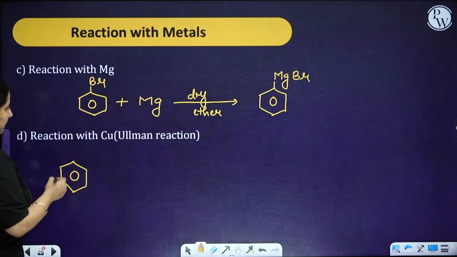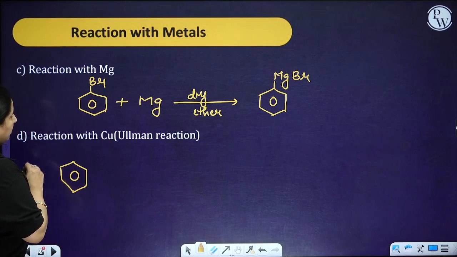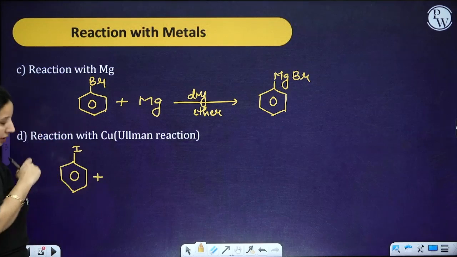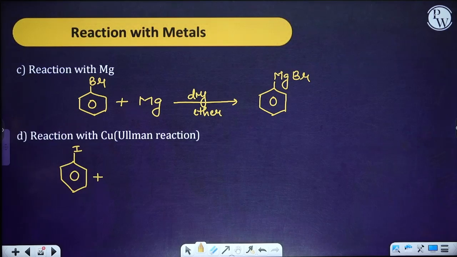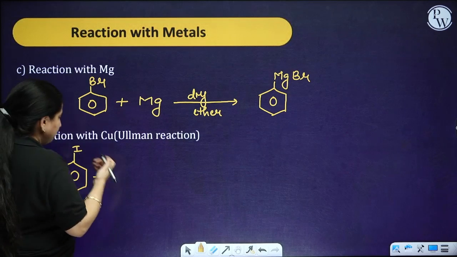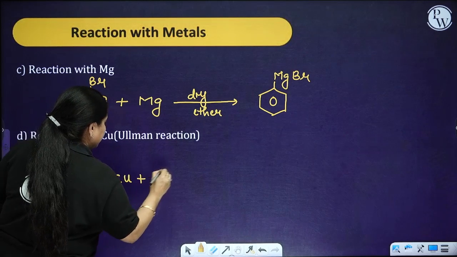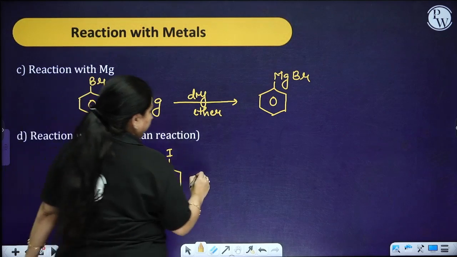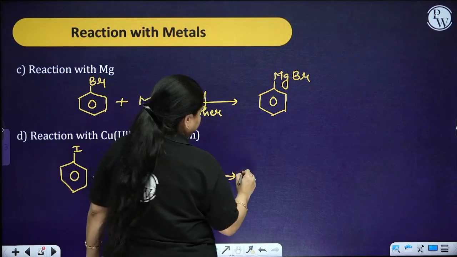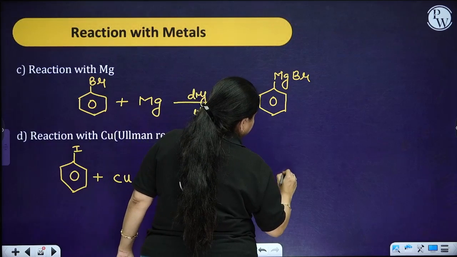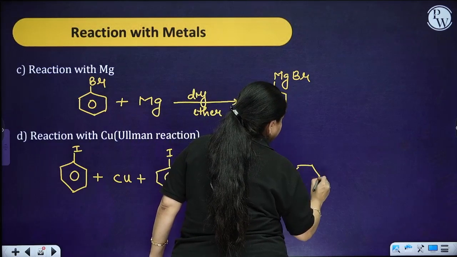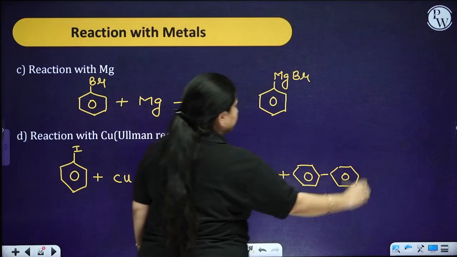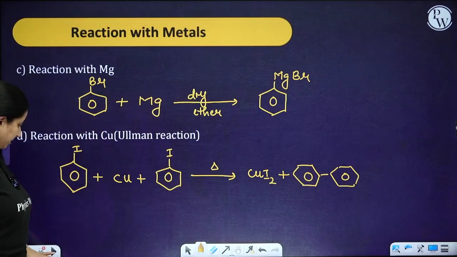So it is what? Iodobenzene you are going to have, and besides the iodobenzene you are going to take two molecules of iodobenzene. Simply you are going to heat with Cu, so this reaction. Okay.